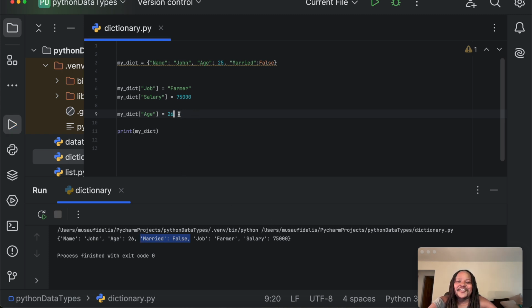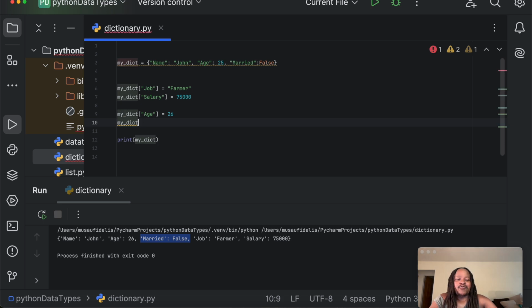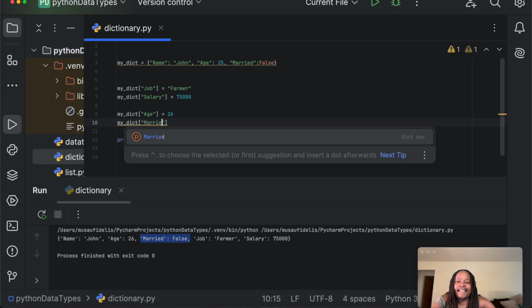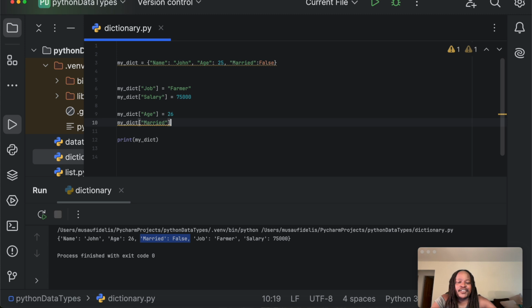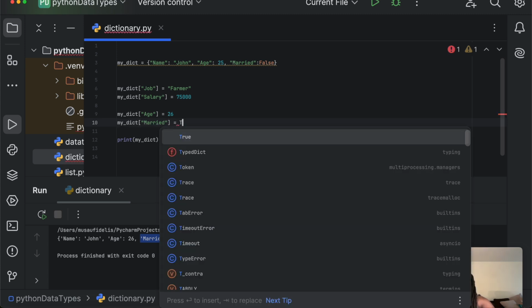Now we have to say that John got married on his 26th birthday. So we come here, we say my_dict, and then what we are updating is the key. We use square brackets like that, and we update the key married. This time, John got married, so we are going to write true.